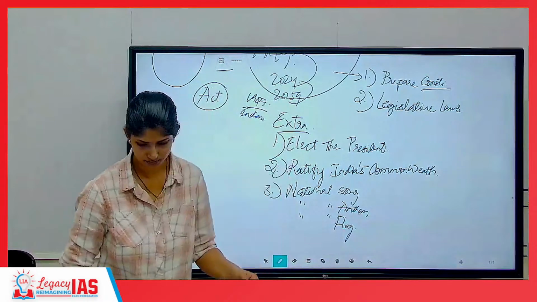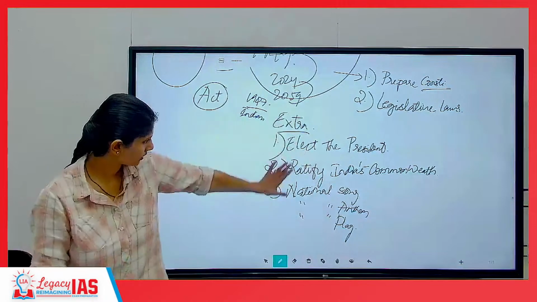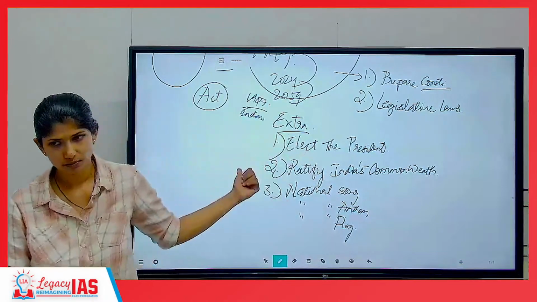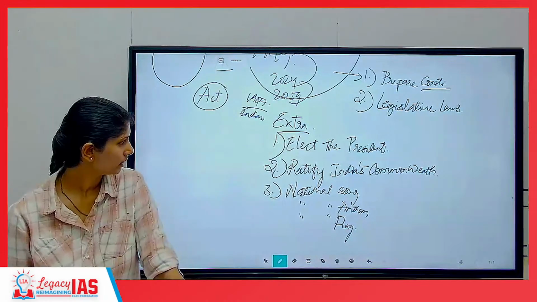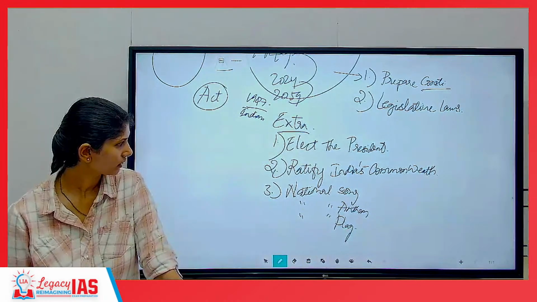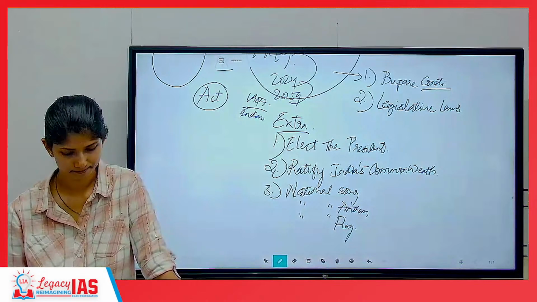Write this on the notes. All this was done by your Constituent Assembly. Prelims question. Pick, elect the president, ratify India's relationship with the Commonwealth, pick national song, national anthem, national flag.